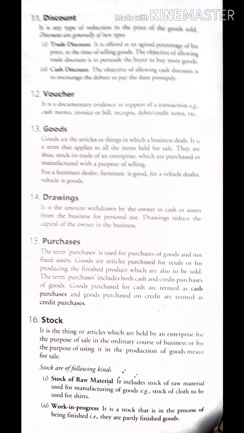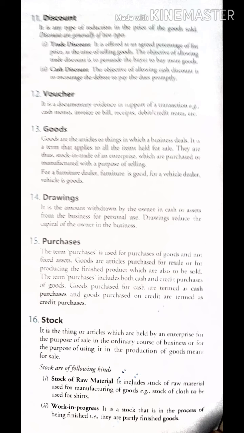They offer that if you buy 1 kg, 2 kg in bulk, we will give you a discount of this much. Okay, this kind of discount is known as trade discount. Am I clear? See, again I will repeat. At the time of doing business, the businessman offers that if you buy 5 kg, if you buy 10 kg, we have this much reduction in the price, as per law. This kind of discount is a trade discount.